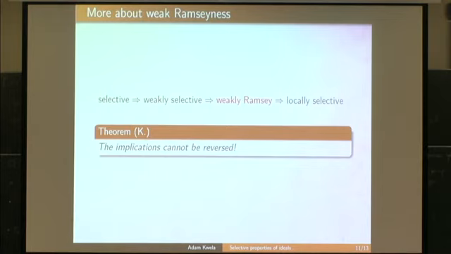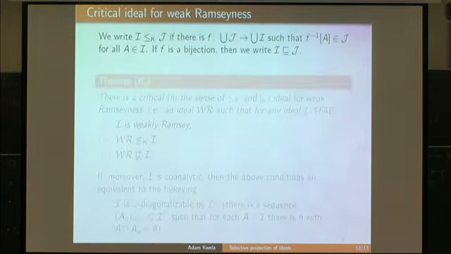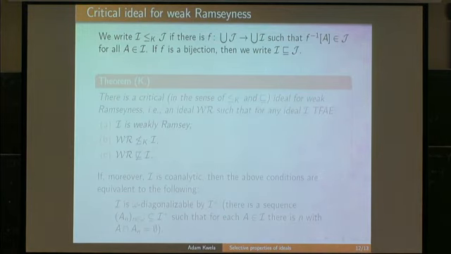And actually I did a little bit more, because I characterized this property, weak Ramseyness, in terms of the Katětov order and in terms of containing an isomorphic copy of an ideal.